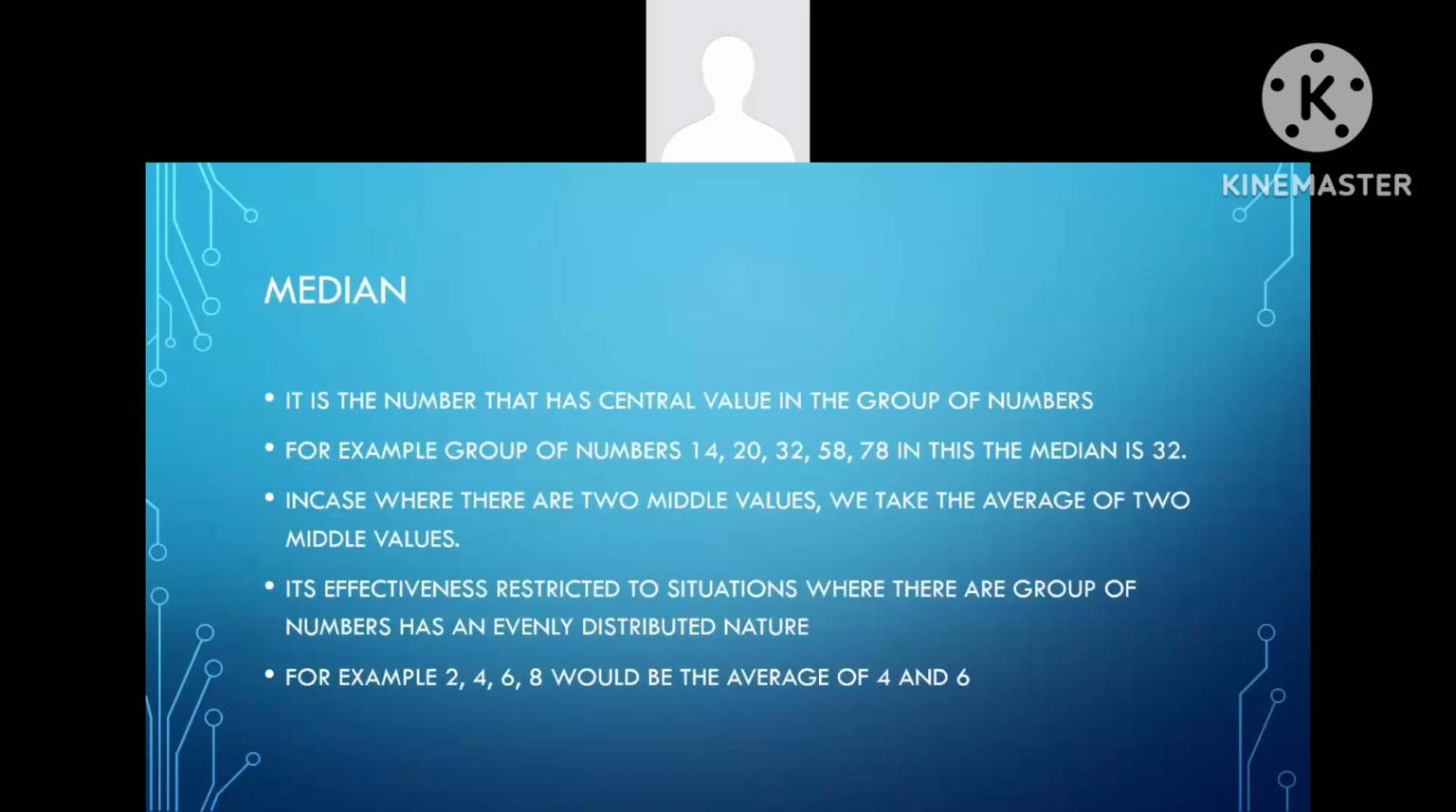Next, coming to median, it is the number that has the central value in a group of numbers. For example, for the group of numbers 14, 20, 32, 58, 78, the median is 32. It is the central value. In case there are two middle values, we take the average of the two middle values. Its effectiveness is restricted to situations where the group of numbers has an evenly distributed nature. For example, the median of 2, 4, 6, 8 would be (4 plus 6) by 2.